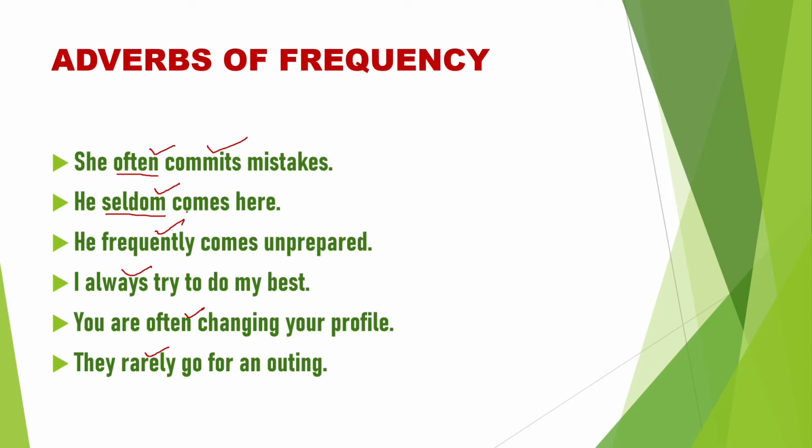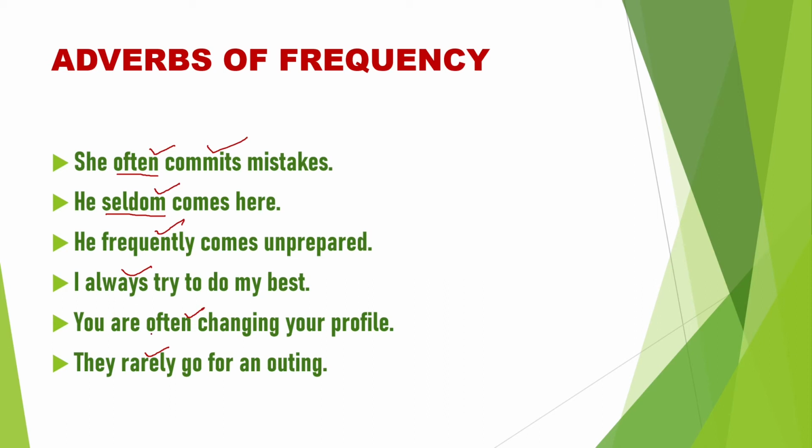Second sentence, he seldom comes here. The same thing: seldom comes in between subject and verb, before the verb. He frequently comes unprepared. Before the verb, frequently comes. I always try to do my best. In between subject and verb, always comes.